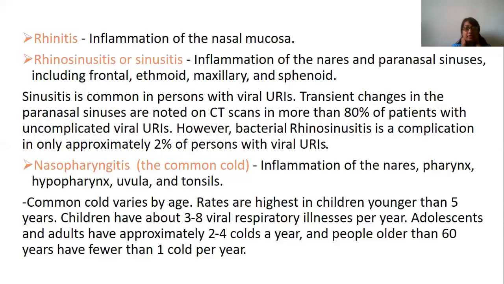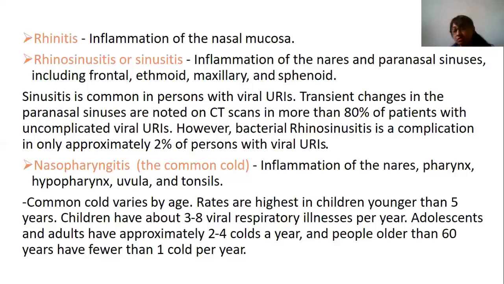Next is nasopharyngitis. Nasopharyngitis is also called the common cold. It is the inflammation of the nares, pharynx, hypopharynx, uvula or the tonsils. So the common cold occurs because of inflammation of the nares, pharynx, hypopharynx, uvula and the tonsils. The common cold varies by age. Rates are higher in children younger than 5 years. Children have about 3 to 8 viral respiratory illnesses per year, adolescents and adults have approximately 2 to 4 colds a year, and people above 60 years have fewer than 1 cold per year.